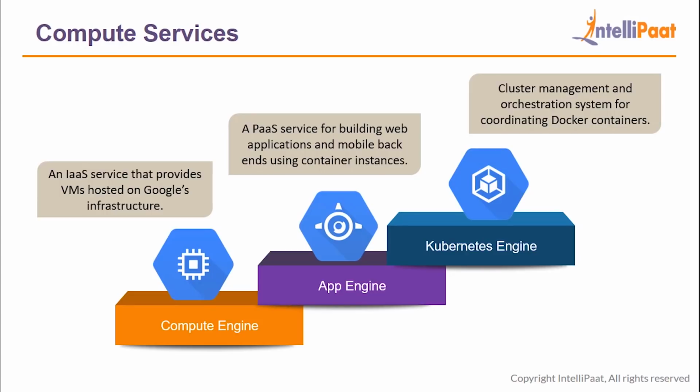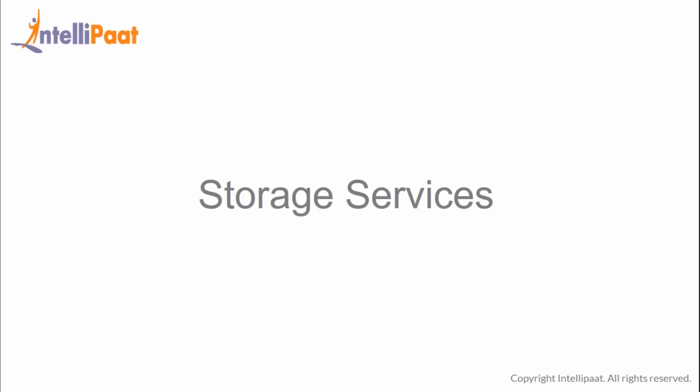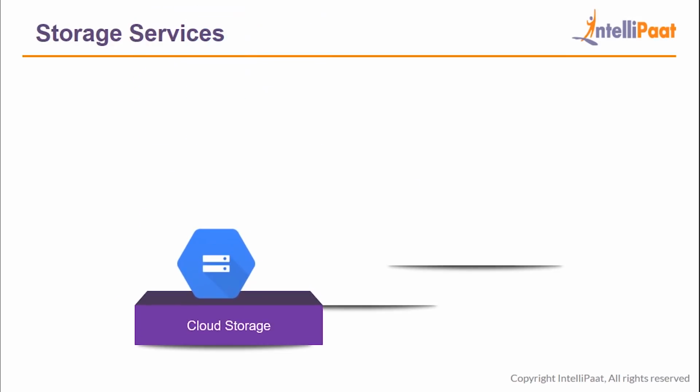So after compute services, next comes the storage services. So in storage services, first we have cloud storage. Cloud storage is an online file storage web service for storing and accessing data. Cloud storage can be used to store any kind of data. So when you're hosting an application on Google Cloud and you want to store the application data somewhere other than your server itself, then you can use cloud storage, which is also reliable and secure. And also, it's always considered good practice to create distributed architectured applications.